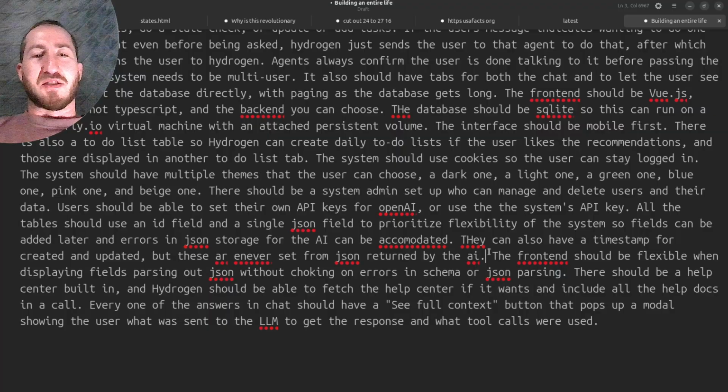Every one of the answers in chat should have a see full context button that pops up a modal showing the user what was sent to the LLM to get the response and what tool calls were used.